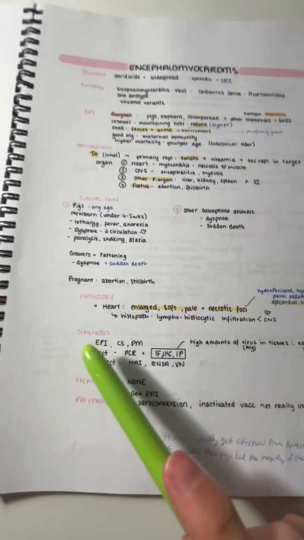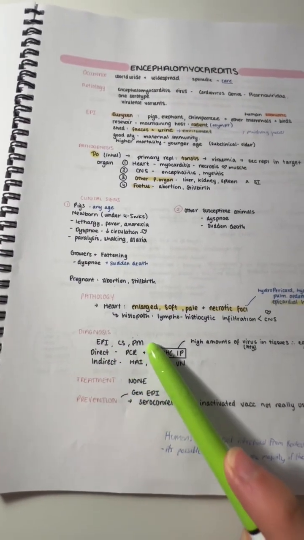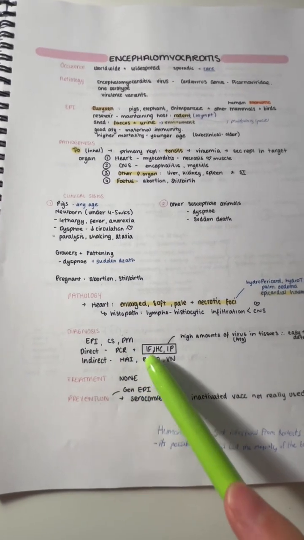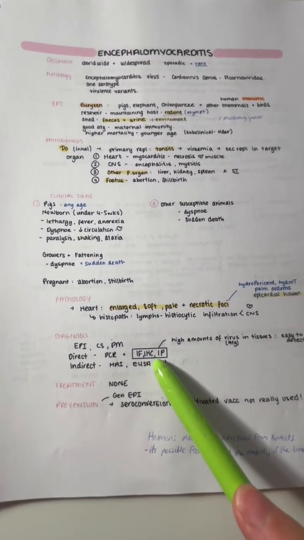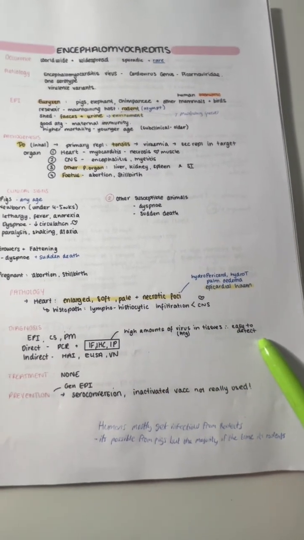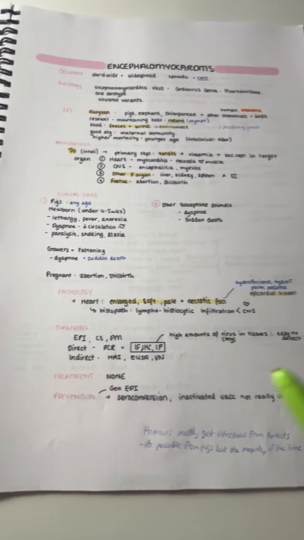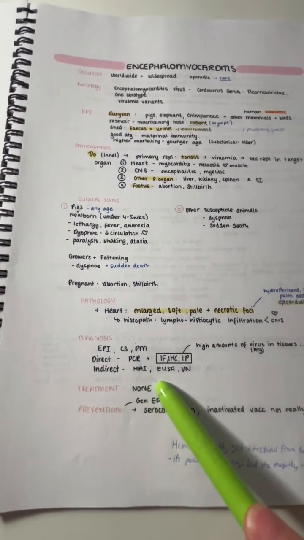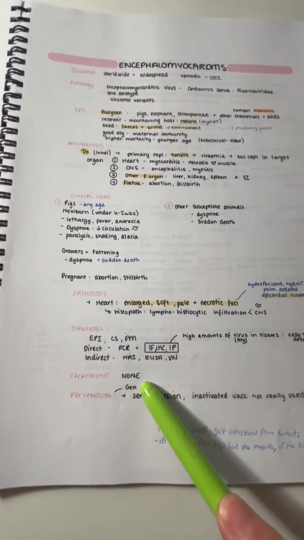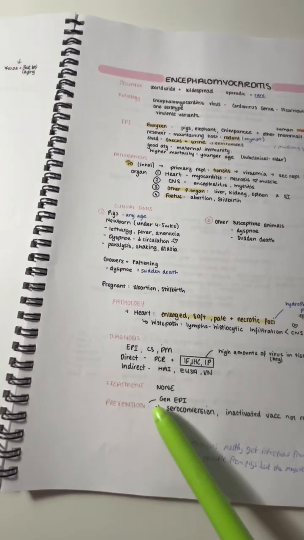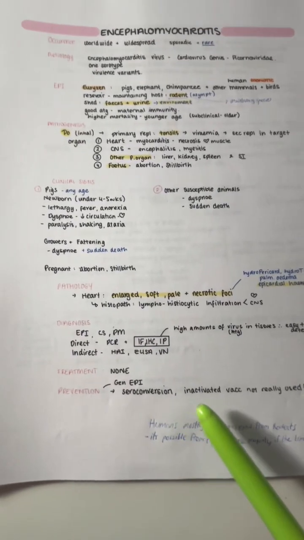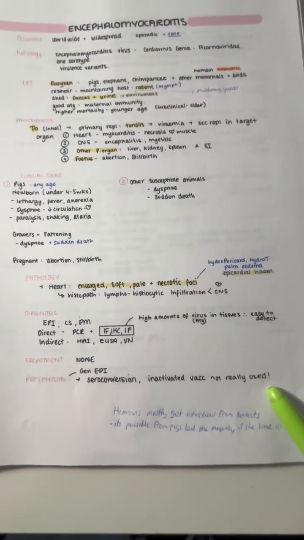For the diagnosis, we can look at the clinical signs and post-mortem lesions. To detect the virus directly, we can do PCR. But in this case, IF, IHC, and IP are better because there are high amounts of the virus in the tissues, so it's easy to detect. The virus can be detected indirectly through ELISA and viral neutralization. For treatment, there is none. For prevention, you follow the general epidemiological rules, and there's an inactivated vaccine, but it's not really used.